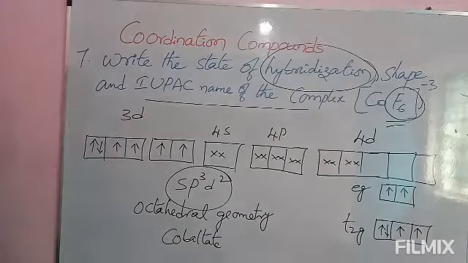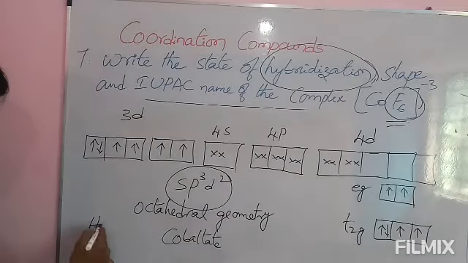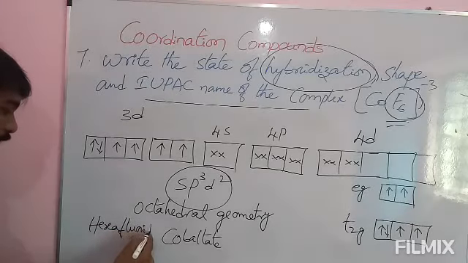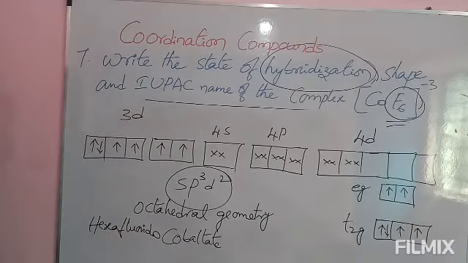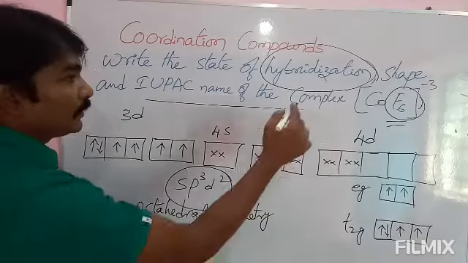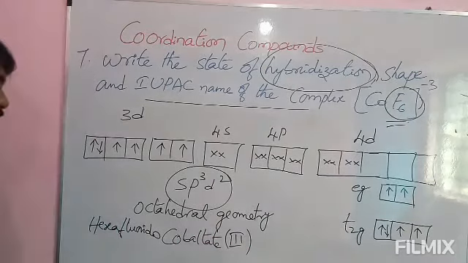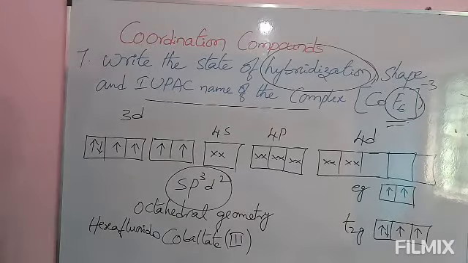This is present inside the bracket, that's why we write it as fluorido. 6 are there: hexafluorido cobaltate(III). Hexafluoridocobaltate(III) is the IUPAC name of the given complex.